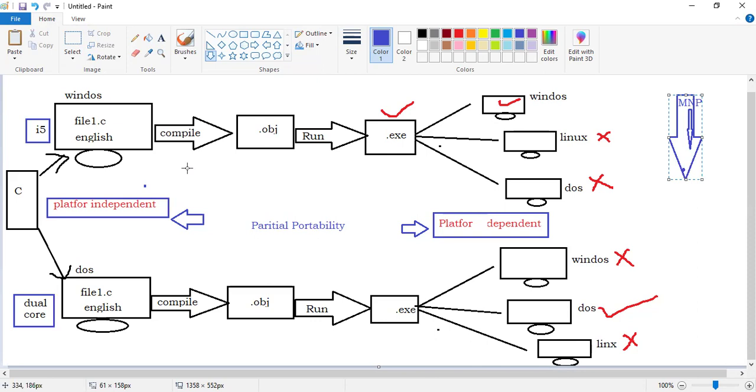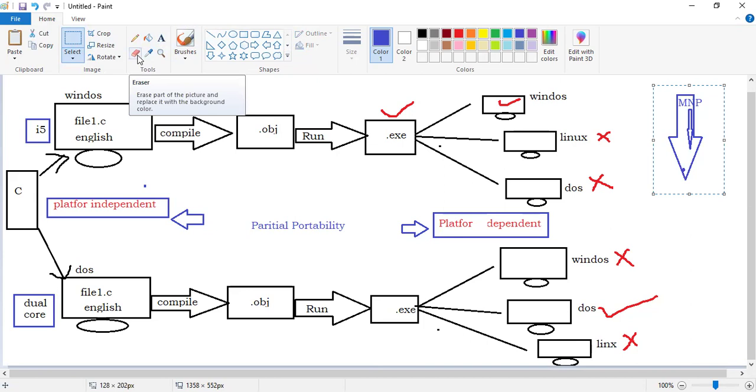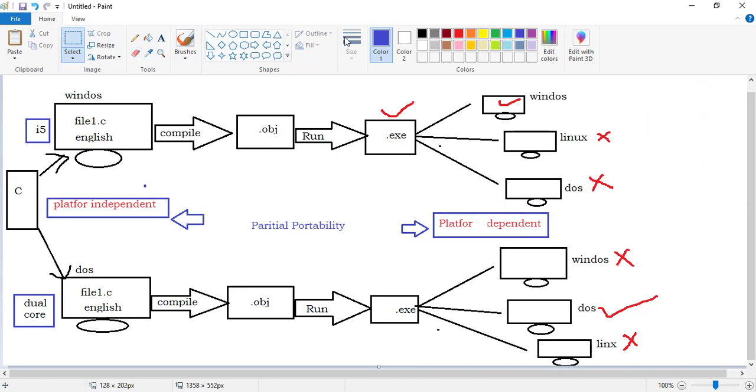So this is the history of C language. But this kind of feature is not there in advanced programming languages such as Java, Python, .NET. These are advanced programming languages, right? So those languages are platform independent. That means, if you are designing software using Java language in Windows, right?